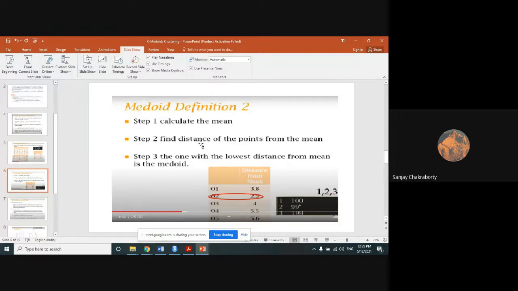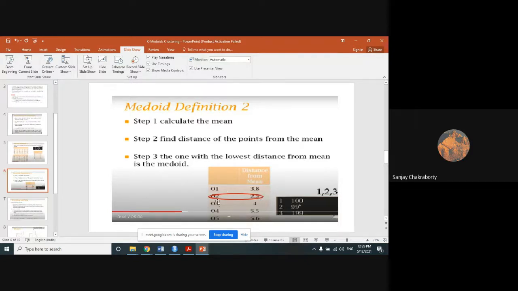Step 2, find the distance of the points from the mean. Step 3, the one with the lowest distance from the mean is the medoid. Clear? So first calculate the mean of all the observations and then find the distance of the points from the mean. Suppose this is the final distance of all the 5 observations, O1, O2, and so on. And we will calculate the lowest distance from the mean, that is called the medoid.